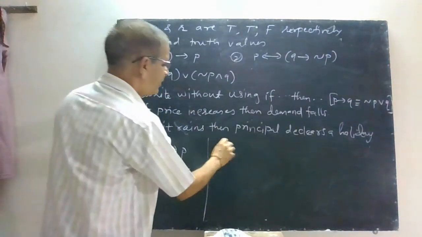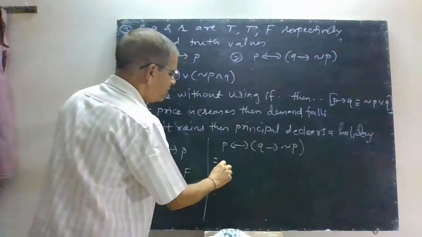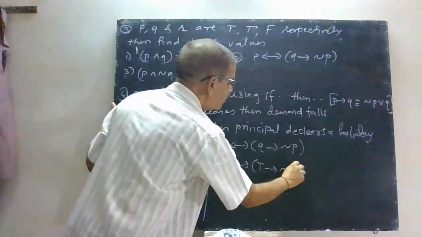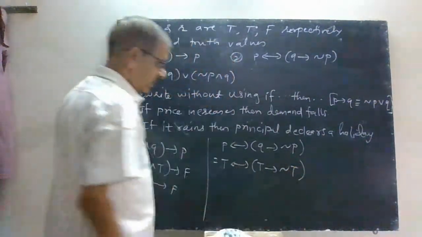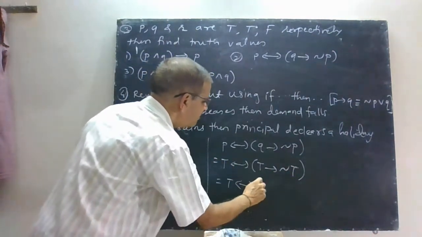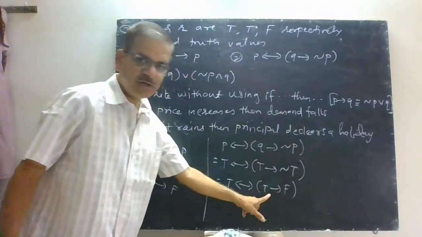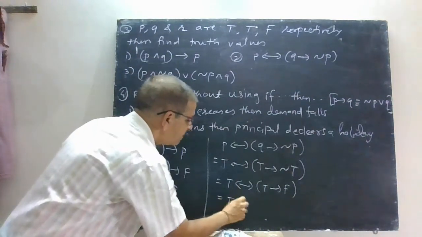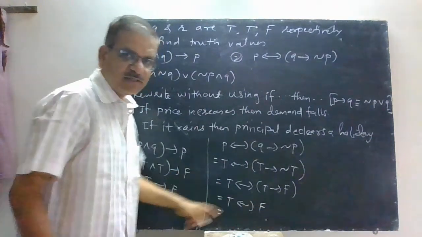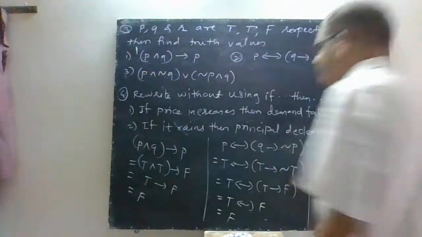See one more. P implies and implies, Q implies negation of P. Now just put the values. P is true, implies and implies. Q is again true, implies negation of true, that is false. Now see, T implies and implies, T implies false. Now you will first solve this one. T implies F is F, and in a double implication, if one of the statements is false and the other is true, then the value is false. So it is not difficult, you can solve this one.